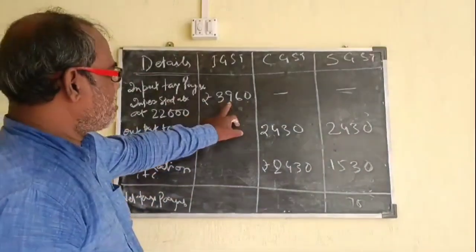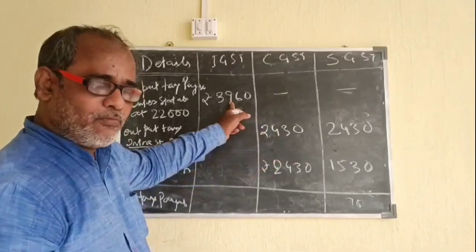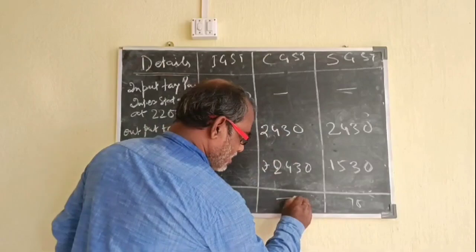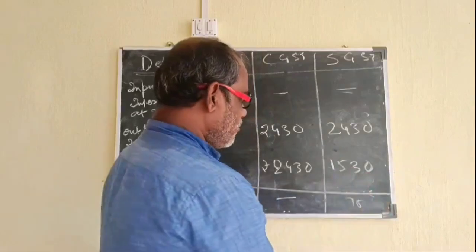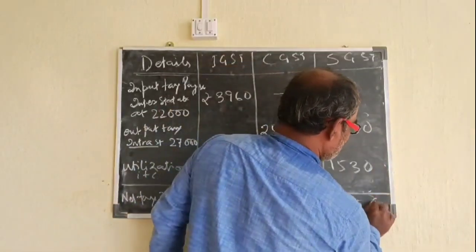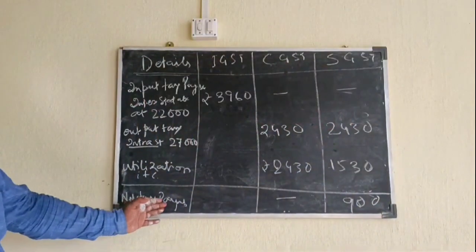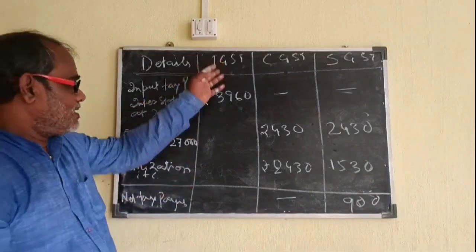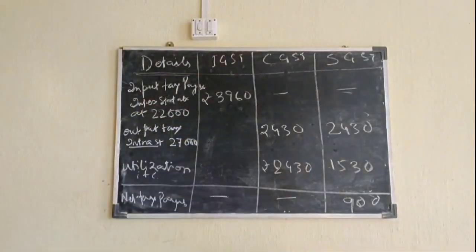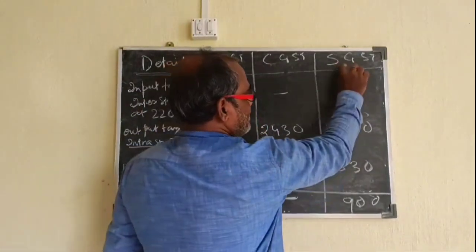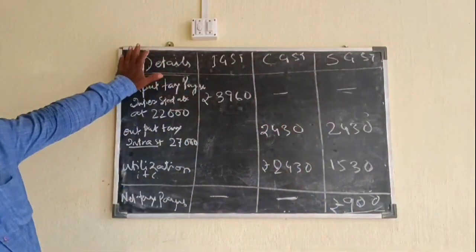So when he utilizes this, this amount gets deducted from this. So balance is nothing over here, and the rest of the money he will utilize in this. So finally we get here 0, 0, 900. So net tax payable, the last chart says that IGST he has to pay nothing, CGST also he has to pay nothing, but SGST he has to pay rupees 900. This is the answer of the very first question.